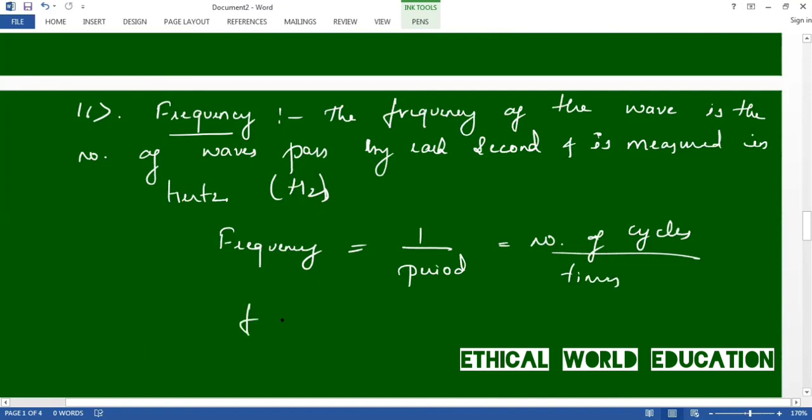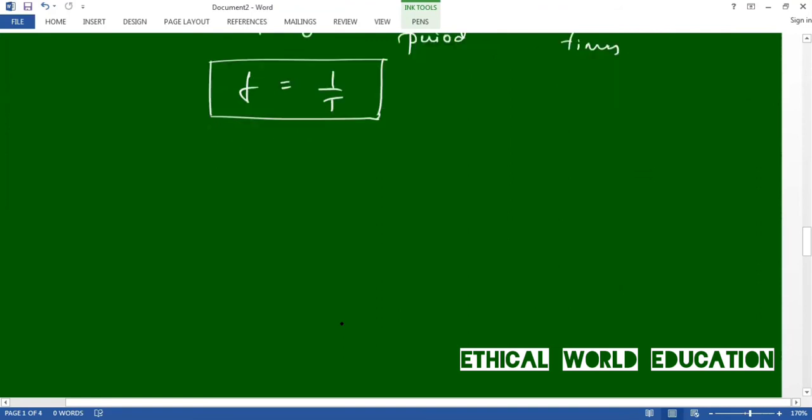Frequency is a reciprocal of time. This is the formula of frequency, and the unit of this is hertz.